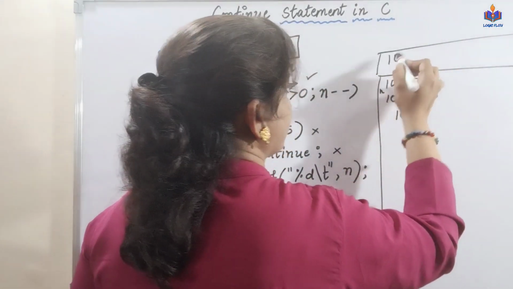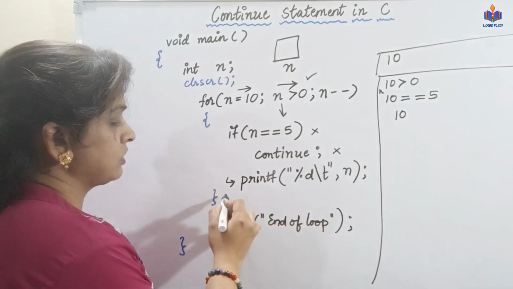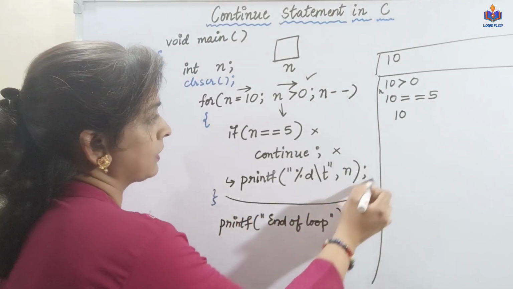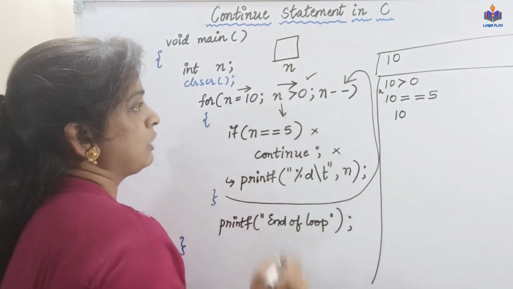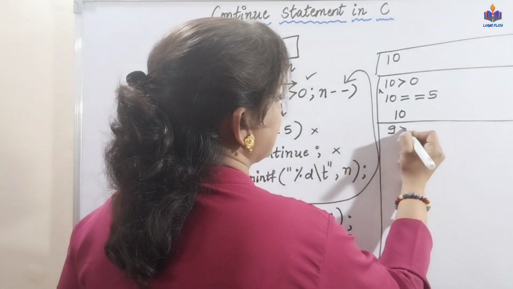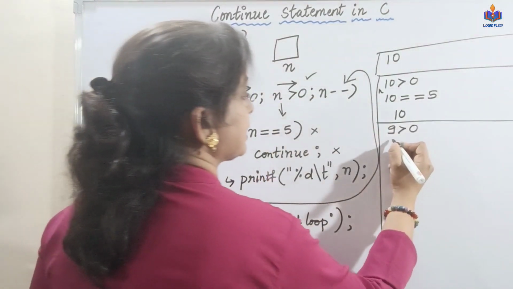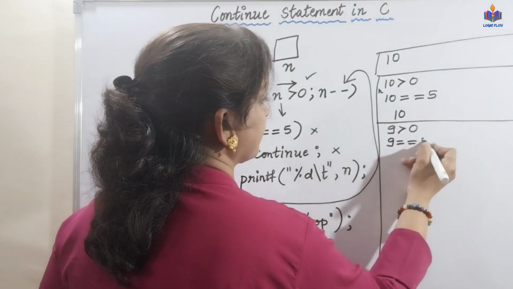So my first output will be 10. Then as usual, I have to loop back. The n value gets decreased, so n becomes 9. Is 9 greater than 0? Yes. Again get inside. Check: is 9 equal to 5?